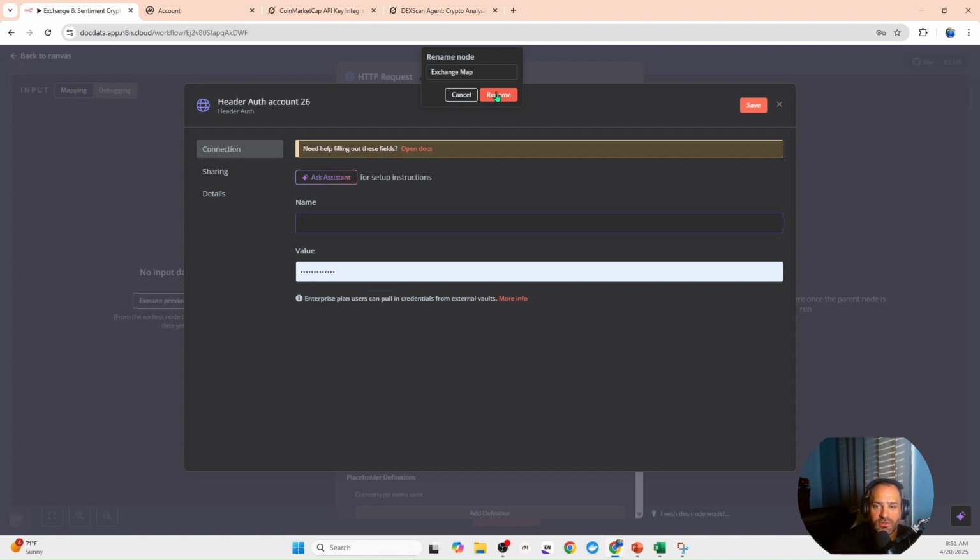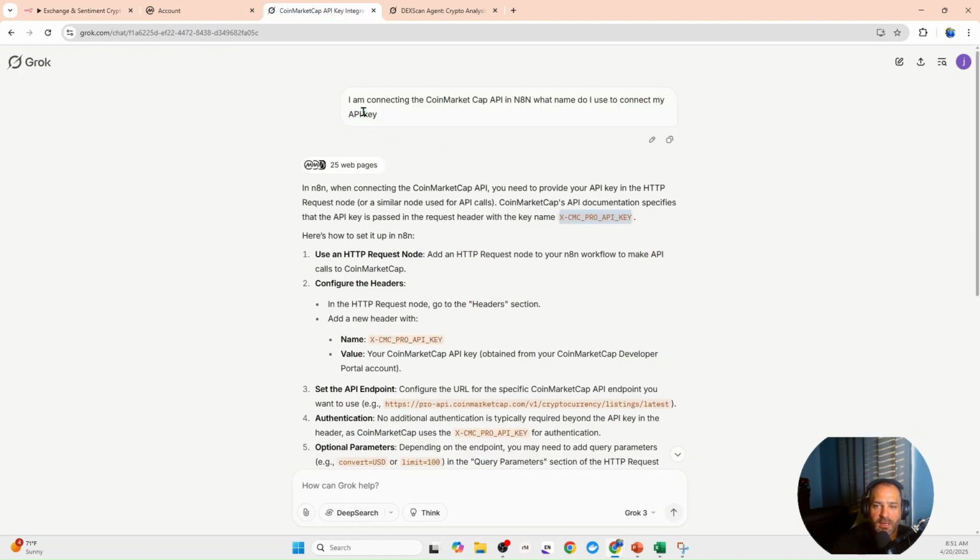And so again, use Grok to ask it a bunch of questions to solve these for you. Here's the prompt that I put: I'm connecting the CoinMarketCap API in N8N. What do I use to connect the name for the API key? And then it gives you all this information, but essentially all you need is this right here. And this will be linked in the description below.